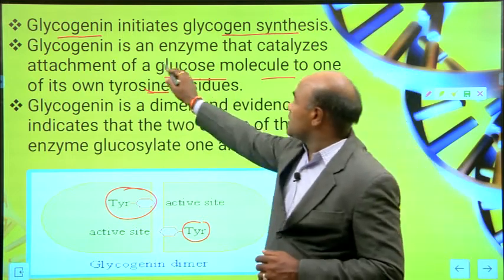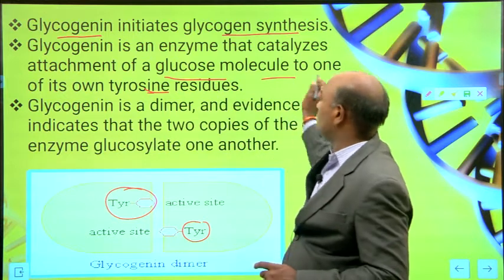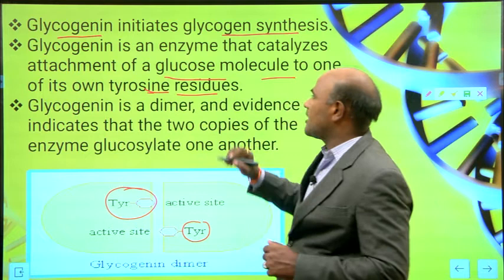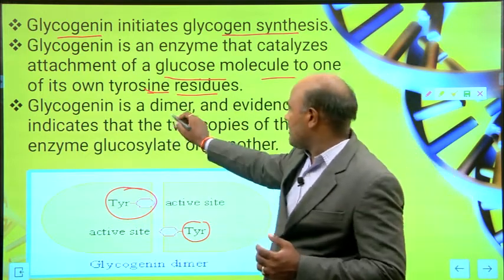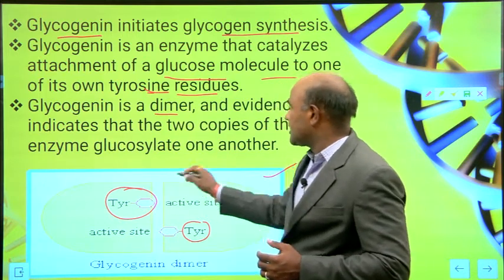So glycogenin is an enzyme that catalyzes attachment of a glucose molecule to one of its own tyrosine residues. If you see the structure, glycogenin is a dimer.